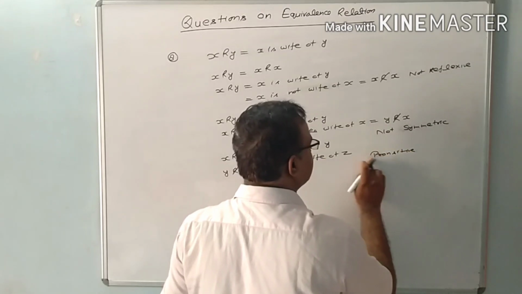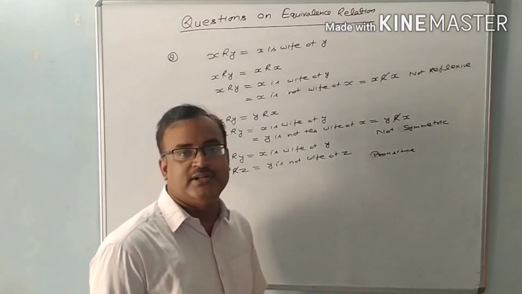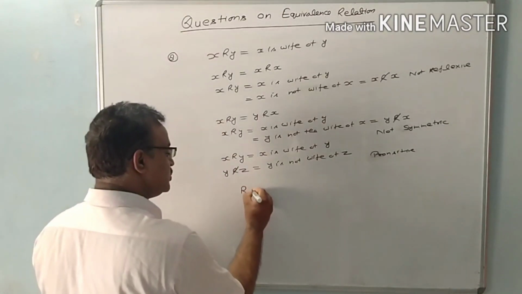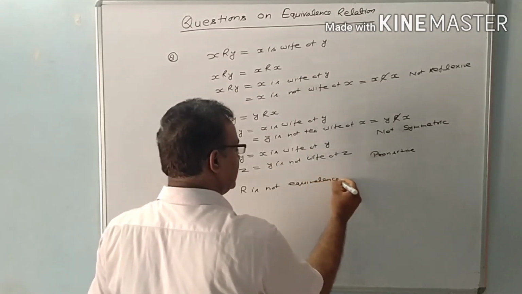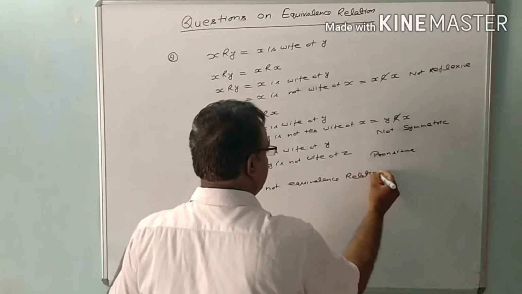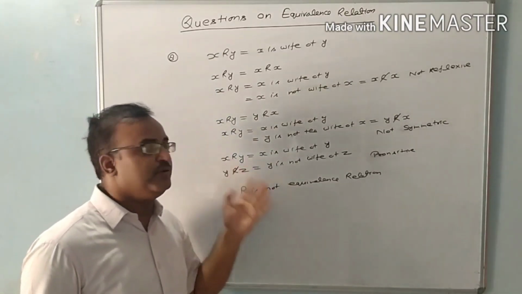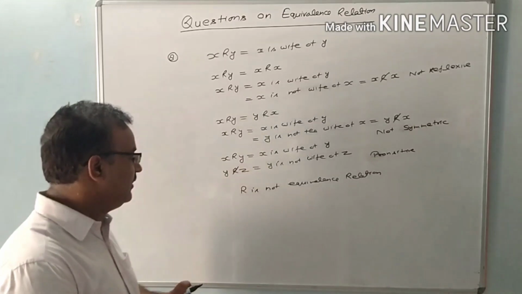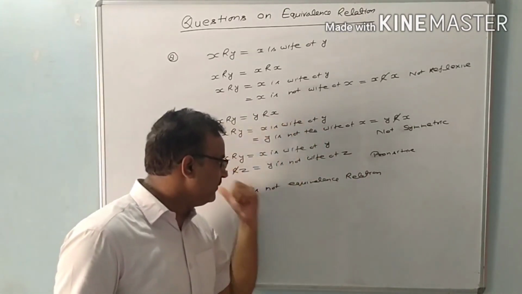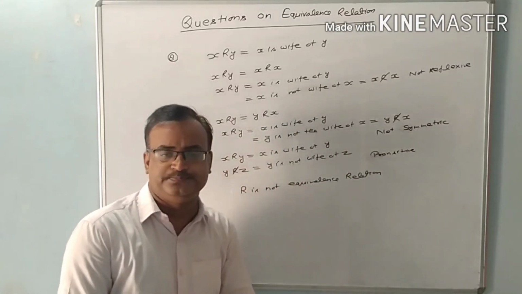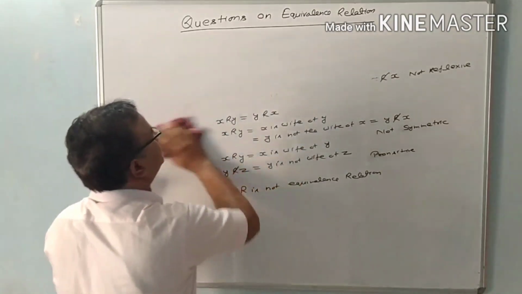Now we can see here this relation is not reflexive, not symmetric, only transitive. So we will say R is not an equivalence relation. I think this is a very important and very confusing question for your board examination. This is a very important question of NCERT. Students generally get confused in the transitive relation. Now example number 9.